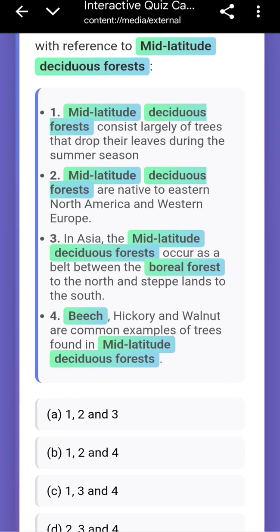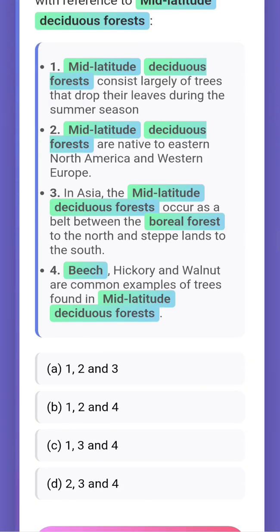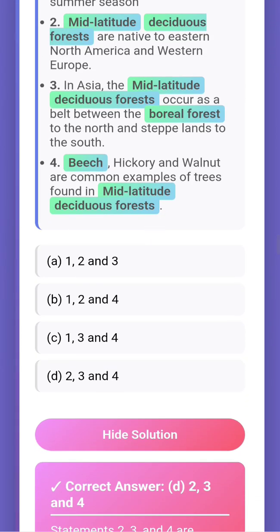Mid-latitude deciduous forest consists largely of trees that drop their leaves during summer season. No, not in summer season. That is in winter season. So one would be wrong. So the answer would be D. Okay, let us check the other options also. In Asia, the mid-latitude deciduous forest occurs as a belt between the boreal forest to the north and steppe lands to the south. Yeah, this is correct. Beech, hickory and walnut are common examples of trees found in mid-latitude deciduous forest. This is all right. So the answer will be D, 2, 3, 4.